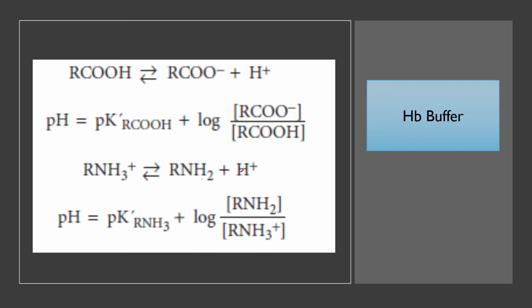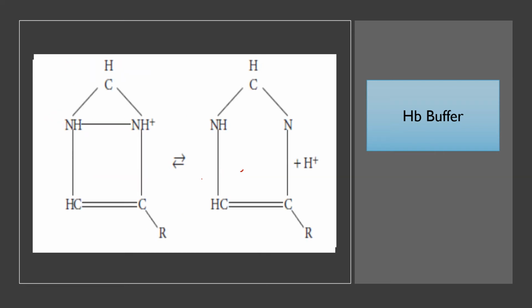Although there is a difference between the body pH and the pK value of the hemoglobin buffer, it is a very important buffer in our system, as the amount of hemoglobin in our body is very large, and it has 38 histidine residues. So the number of histidine residues is large. That's why it can make a considerable contribution to the buffering system of our body.